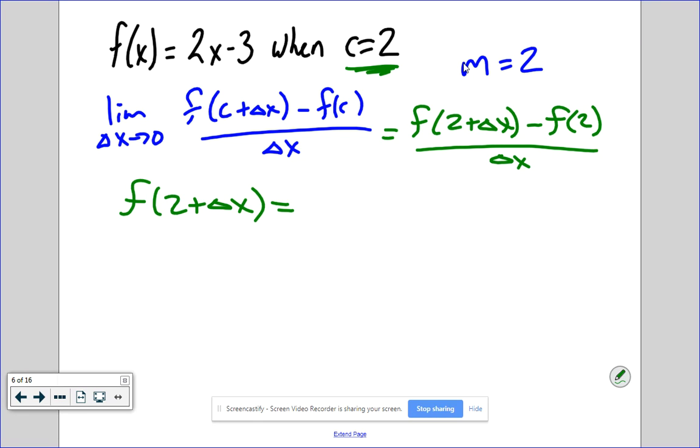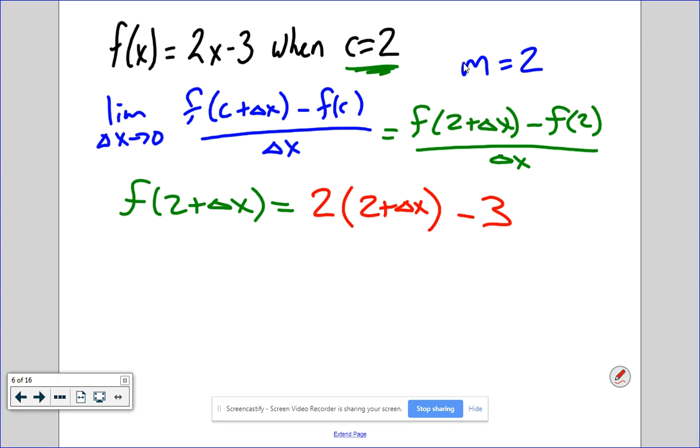How do I do that? Everywhere I see an x in f of x, what do I put in? 2 plus delta x. So, how many x's are there in f of x? Just one. So this becomes 2 times 2 plus delta x minus 3.